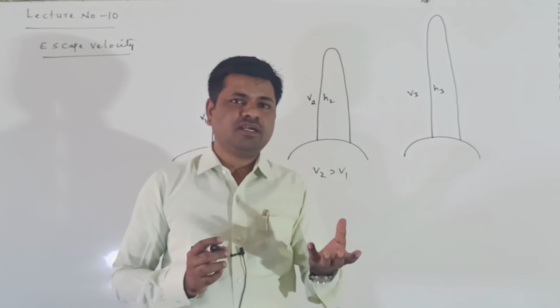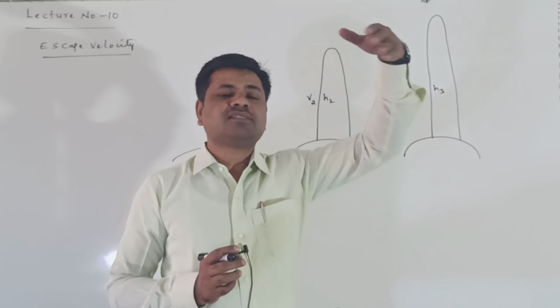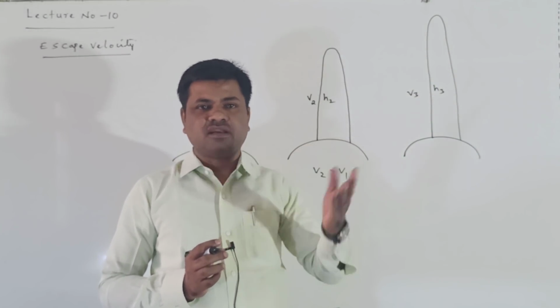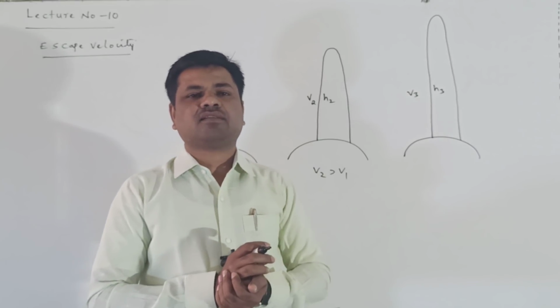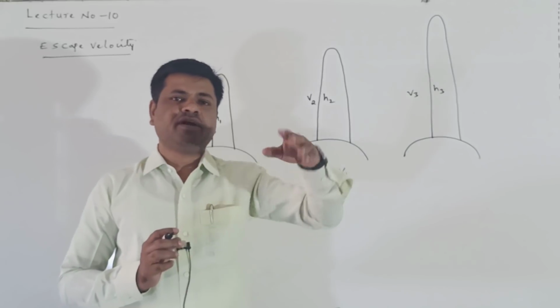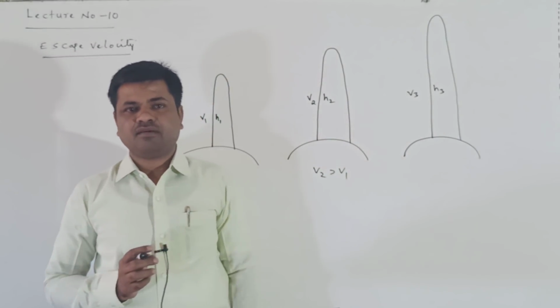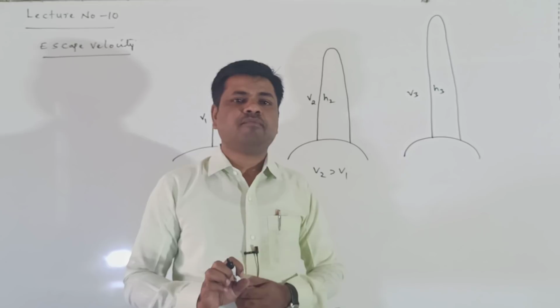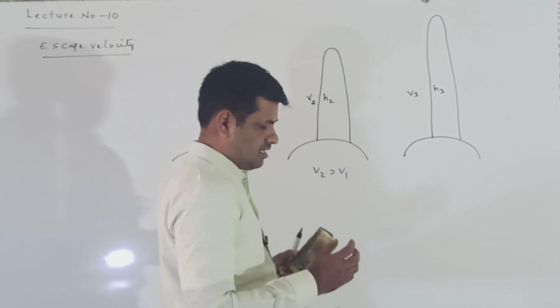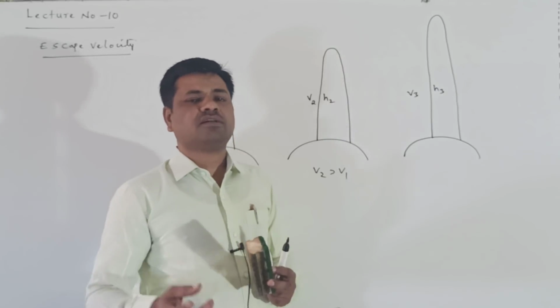When the escape velocity is given to the body, it crosses the gravitational field of the earth and never returns to the surface of the earth. It just goes to infinite distance. That velocity is called the escape velocity. Escape velocity means the minimum velocity given to the body.